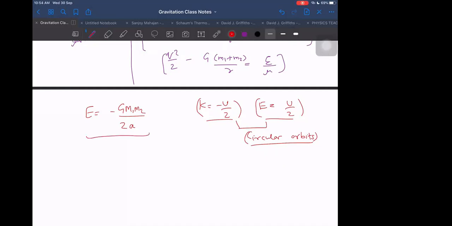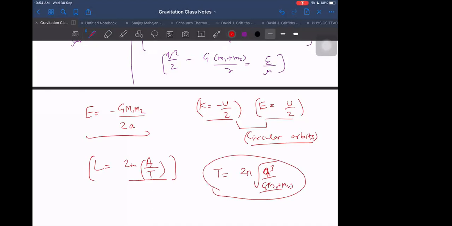Anyway, once we have done this, for angular momentum I tell you to remember this formula: L by 2m is equal to total areal speed by time period. That will be an easier way to remember the angular momentum formula. And time period we know will be equal to 2 pi into root over a cube by G into M, where M is m1 plus m2, because everybody probably remembers the time period formula. And area is easy, pi ab. So using this, we can start doing this, and we can get the answer, right?